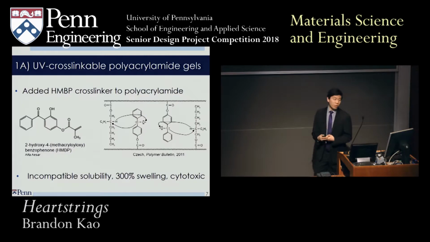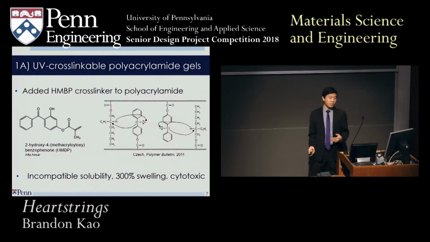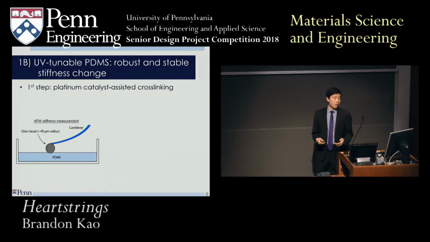So the solubility between these monomers, the catalyst, and the solvents didn't really go well. And even when I changed the composition of the solvent, I got a really inconsistent volume. So when I stored these in liquid, they would swell up to 300%. And also the unpolymerized polymers were toxic to cells. So we ultimately moved on from these polyacrylamide to these more stable PDMS.